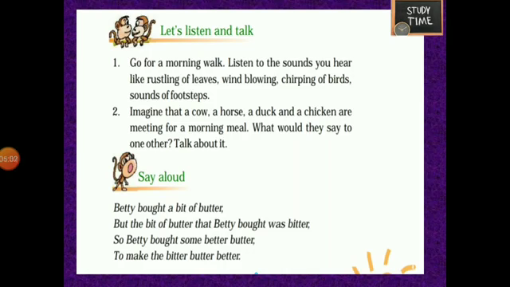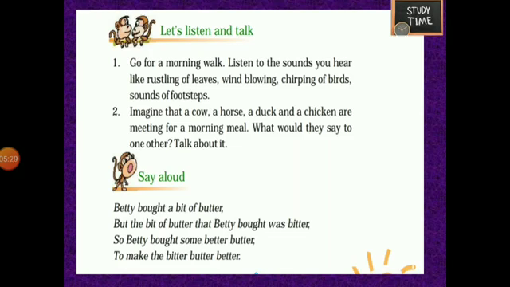Imagine that a cow, a horse, a duck, and a chicken are meeting for a morning meal. What would they say to each other? Talk about it. So, what if they meet for a morning meal? They would discuss their food.